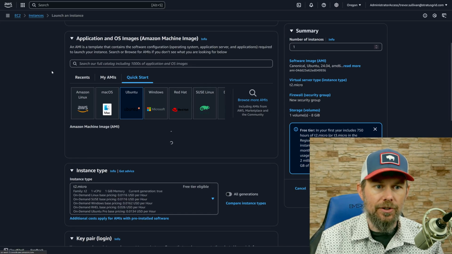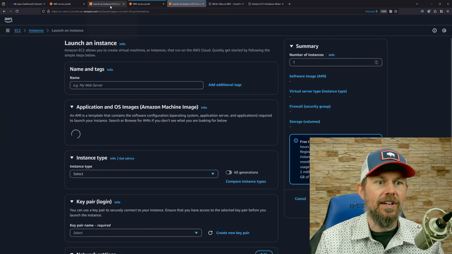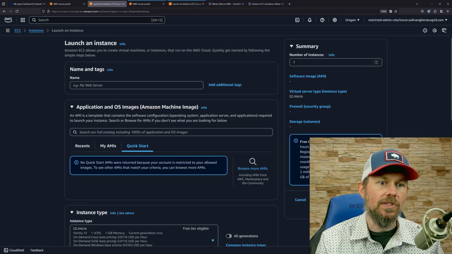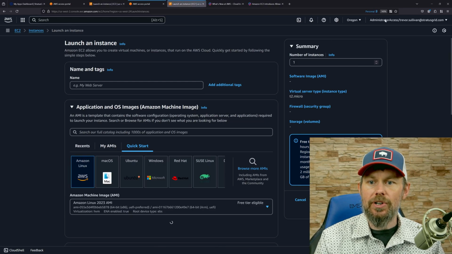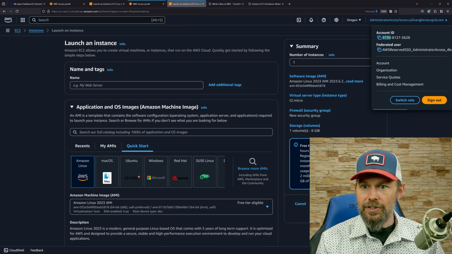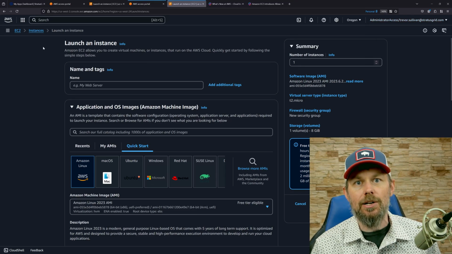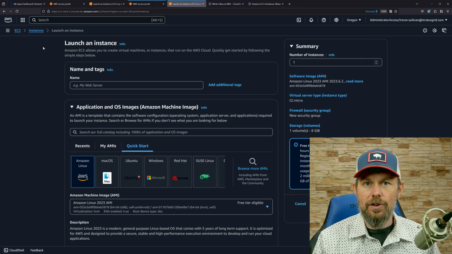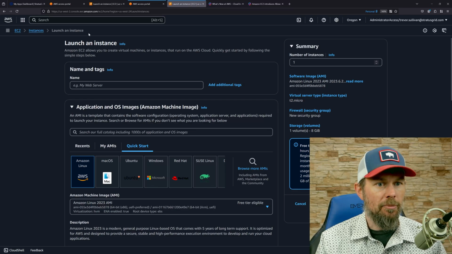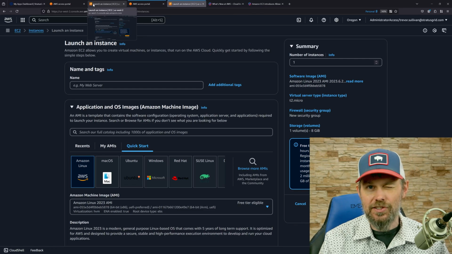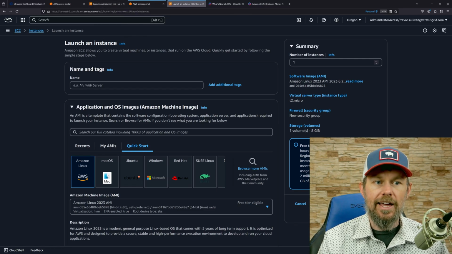So what I've got here is two different accounts, right? I'm signed in as this account right here that starts with 6546, and then I'm signed into another account that starts with 9730. So those are the two different accounts that I'm going to be working with here. They're all part of the same structure, but I'm just going to pretend like these are two standalone accounts, more or less, not necessarily part of AWS Organizations at this point.